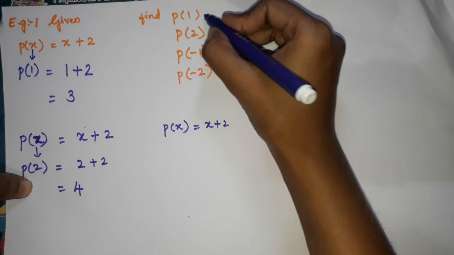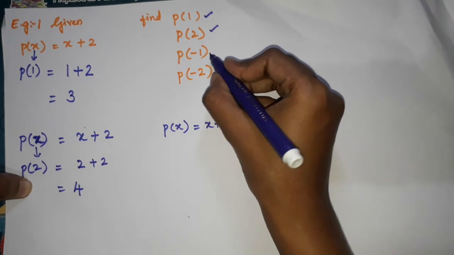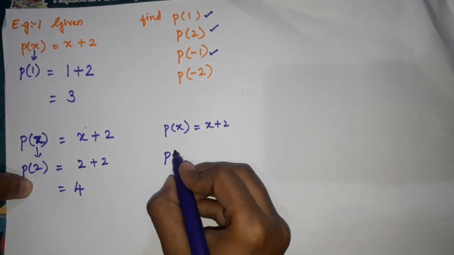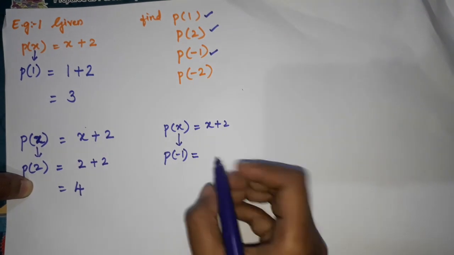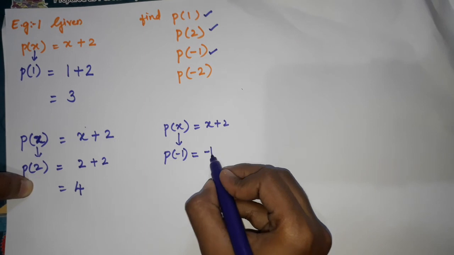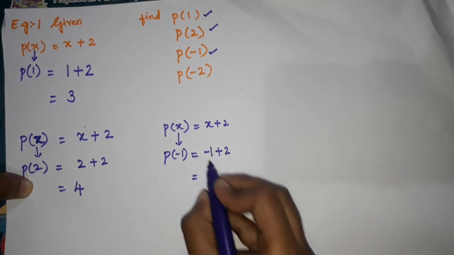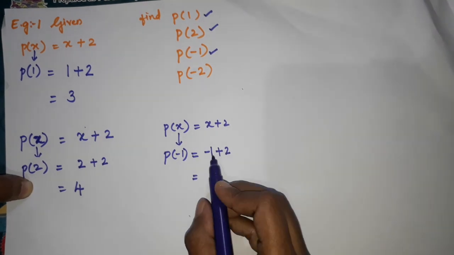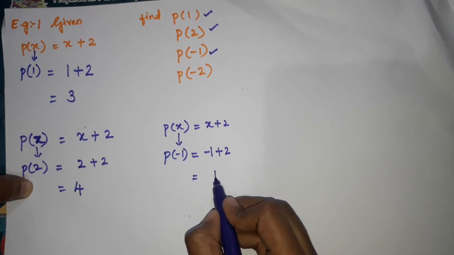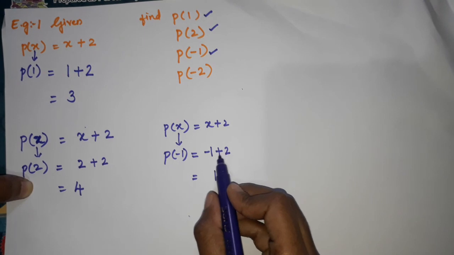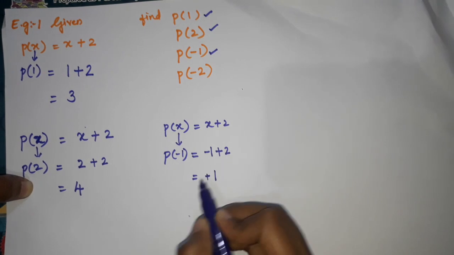Now we have completed 1 and 2. Now we are going to take minus 1. P of minus 1 is equal to, in place of x, what are we going to write? Minus 1. So minus 1 plus 2. Minus 1 plus 2 is what, children? See here, first we have to do subtraction. The subtraction gives 1. The bigger number is 2. What is its symbol? Plus. So it is plus 1.